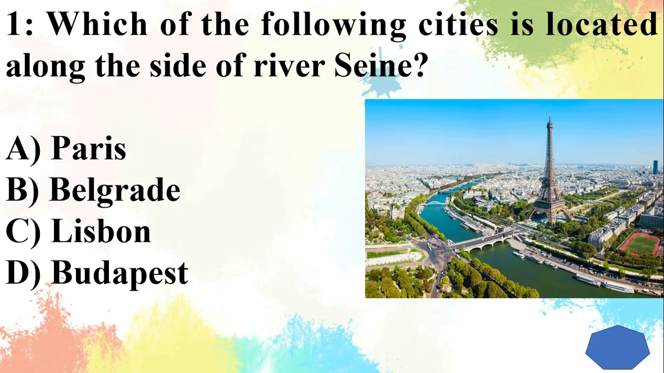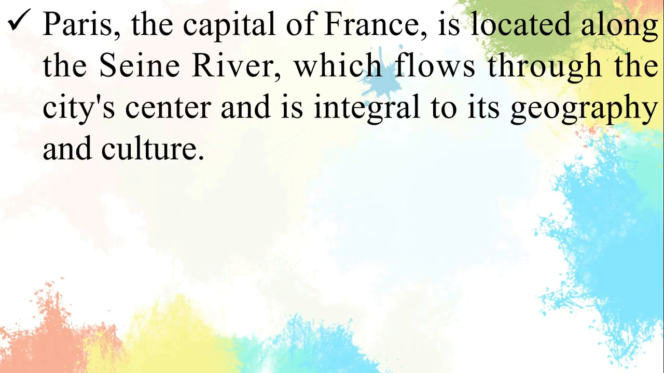Question 1. Which of the following cities is located along the side of River Seine? Answer is Paris. Paris, the capital of France, is located along the Seine River, which flows through the city's center and is integral to its geography and culture.